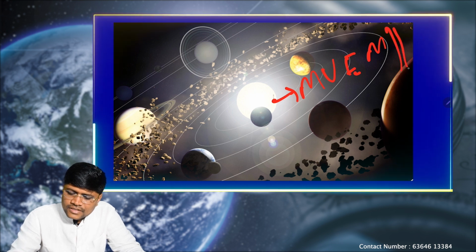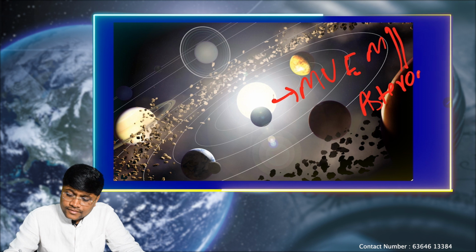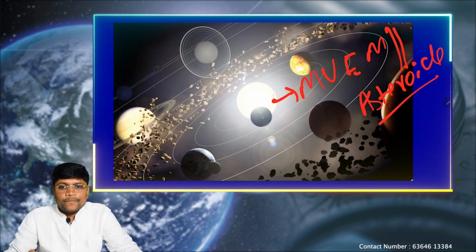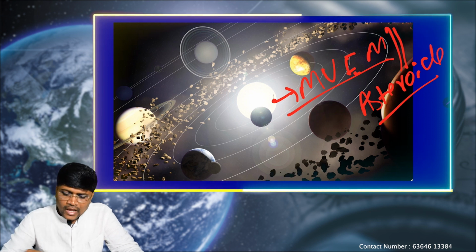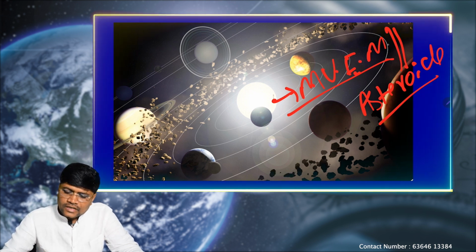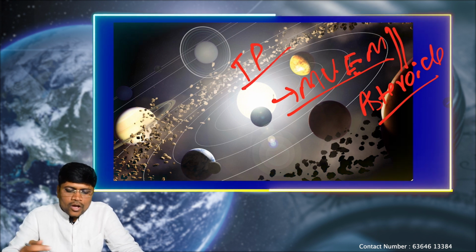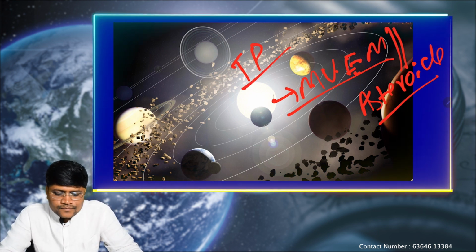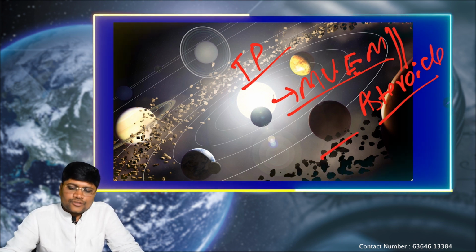So after Mars, we see a good number of rocky debris. We call them technically asteroids. So asteroids are the rocky debris which are left after the formation of these inner planets. Again, we know that Mercury, Venus, Earth, Mars, all these we call terrestrial planets, that means having a solid rock surface. So what are all the remnants which are left out? We call them asteroids.